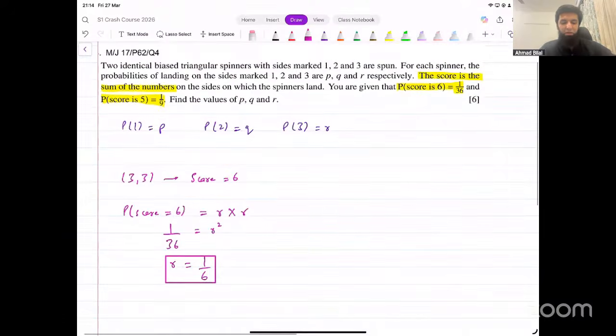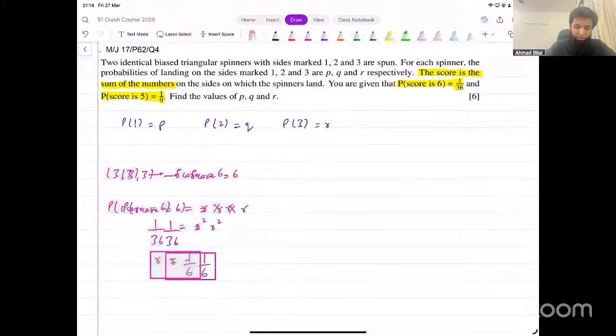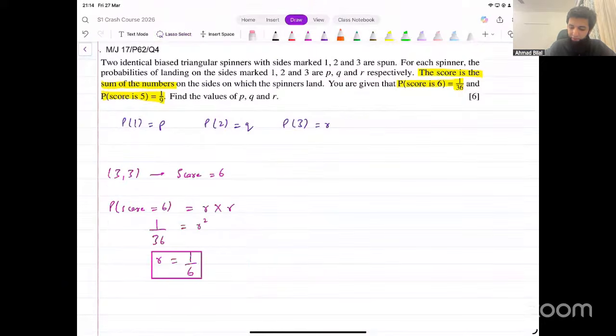Okay. Now let's talk about a score of 4. How is a score of 4 possible? It is possible if we get 2, 3, or if we get 3, 2. These are the two possible outcomes. 2 on the first spinner, 3 on the second spinner. 3 on the first spinner, 2 on the second spinner. Now, what is this probability going to be? The probability of the score being equal to 5.